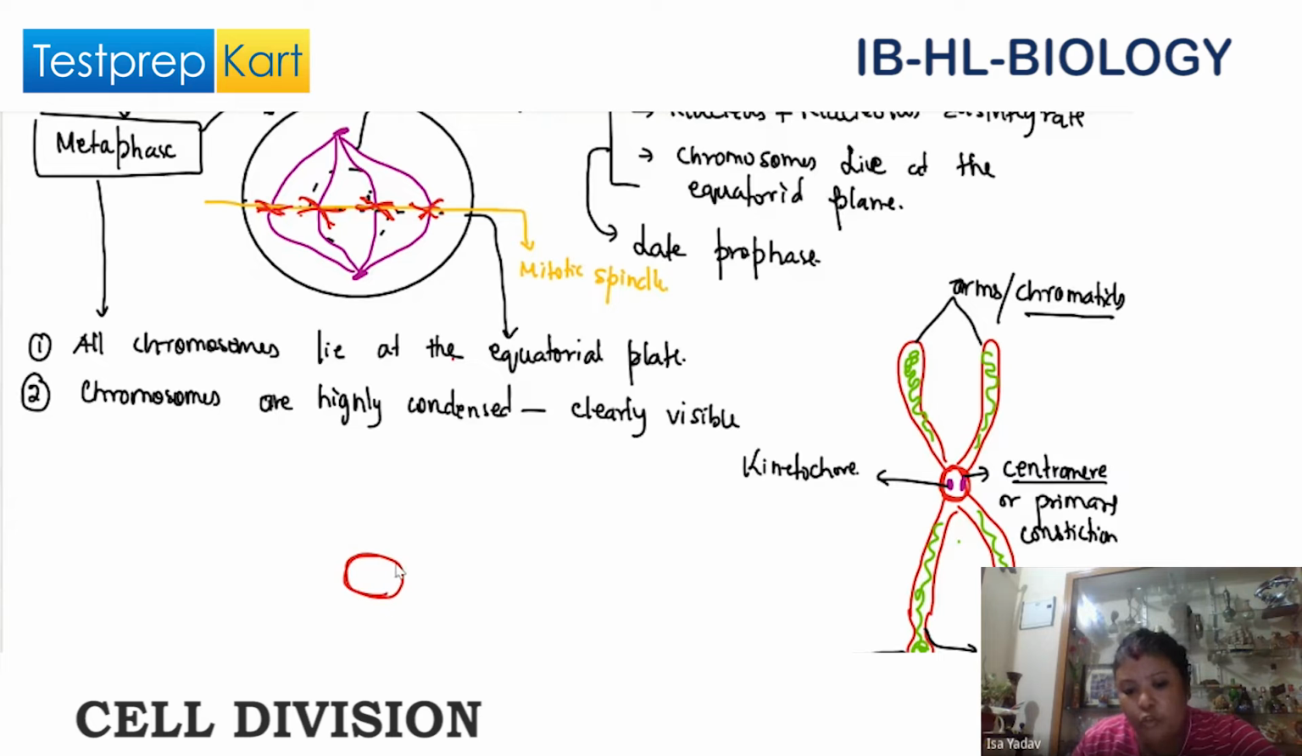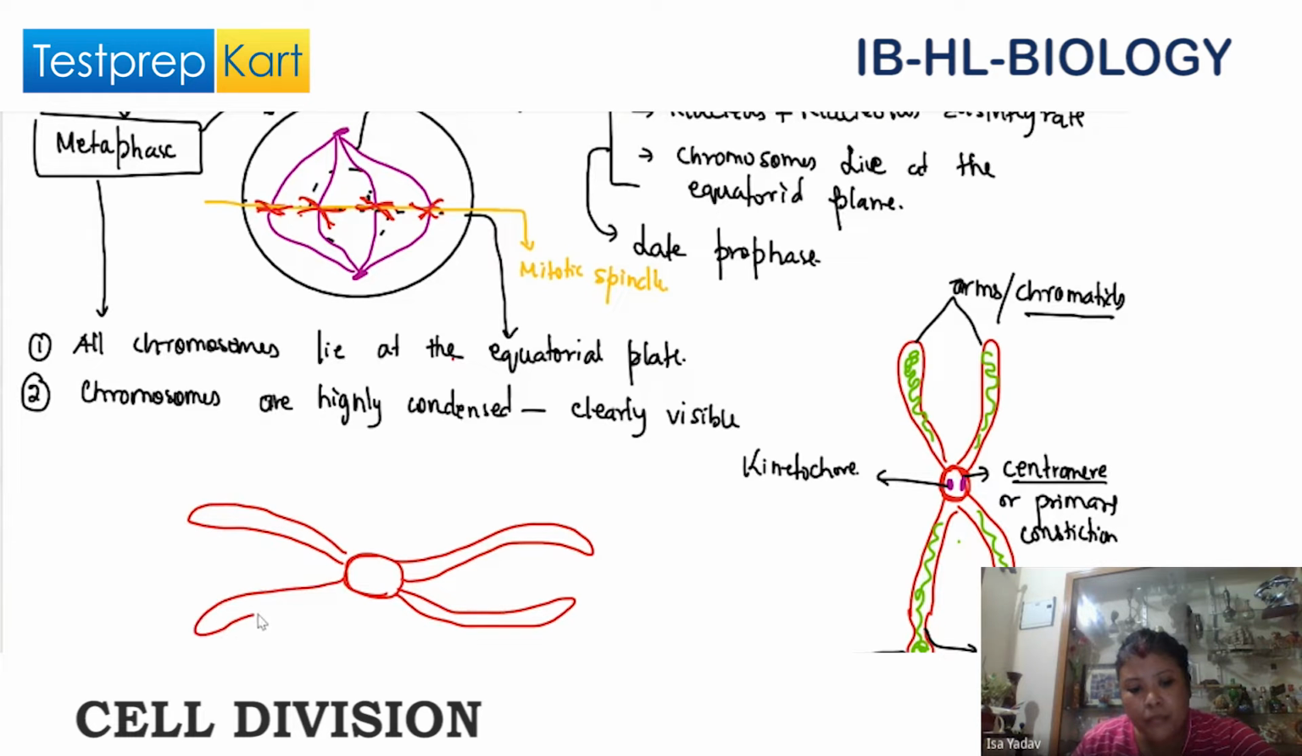So I'm going to take one chromosome which is there in the equatorial plate. As I said, we have here the kinetochore. Now, see very nicely. Spindle fiber from one pole will come and attach to this kinetochore. Spindle fiber from the other pole will come and attach to this kinetochore. You understand? So this is how the chromosomes will be arranged in the metaphase stage.